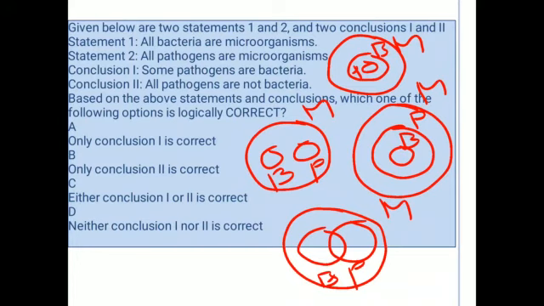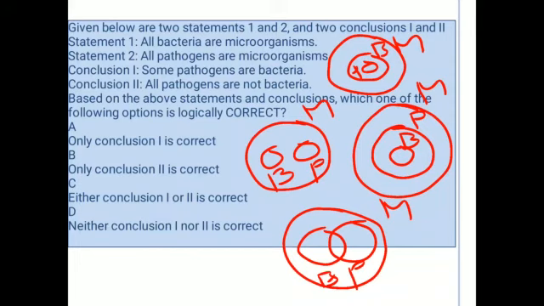So here conclusion 2 is satisfying, but conclusion 1 is violated here. And coming to the next one, here again all pathogens are bacteria and some pathogens are bacteria. So here conclusion 1 is true and conclusion 2 is violated.